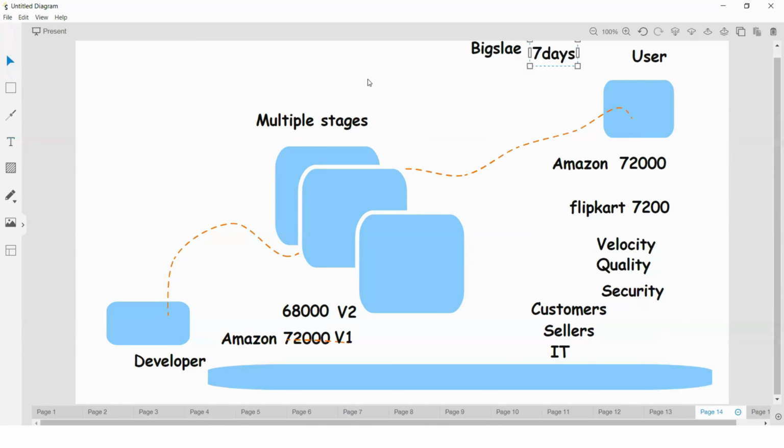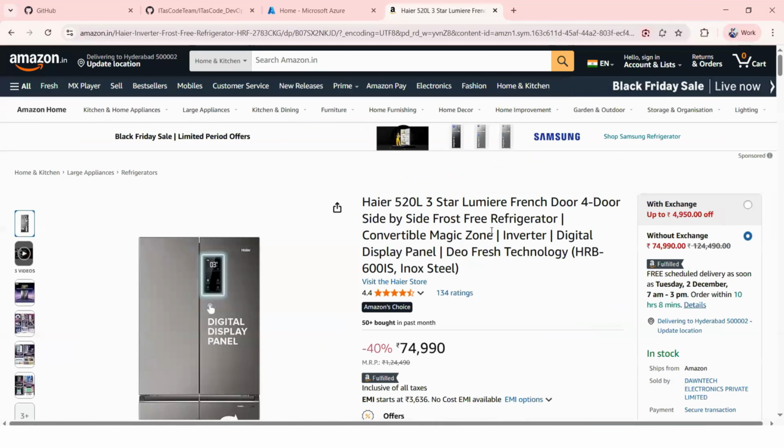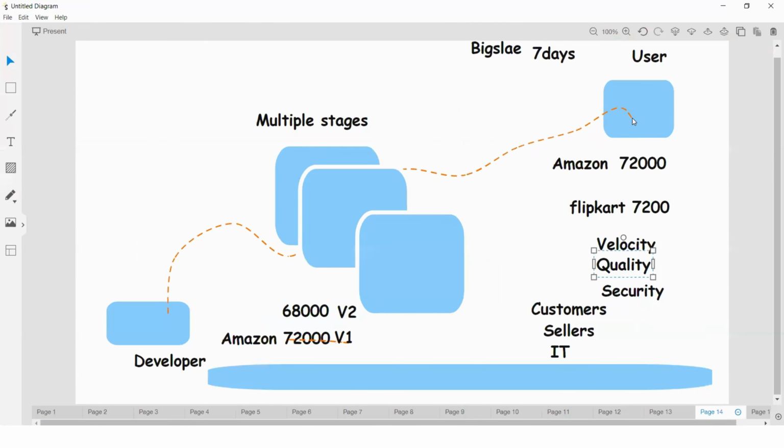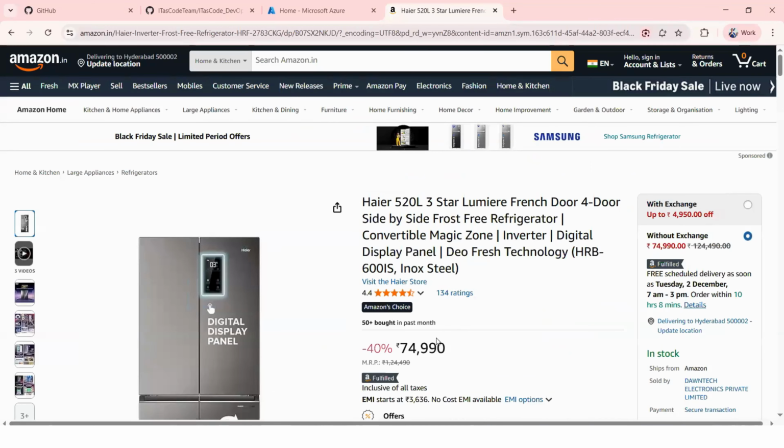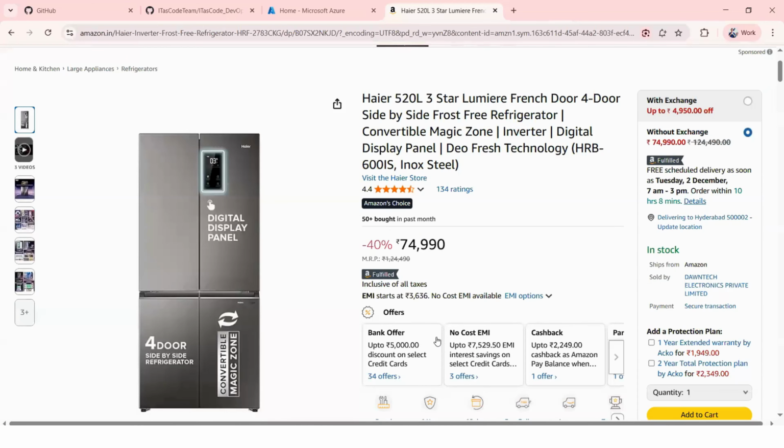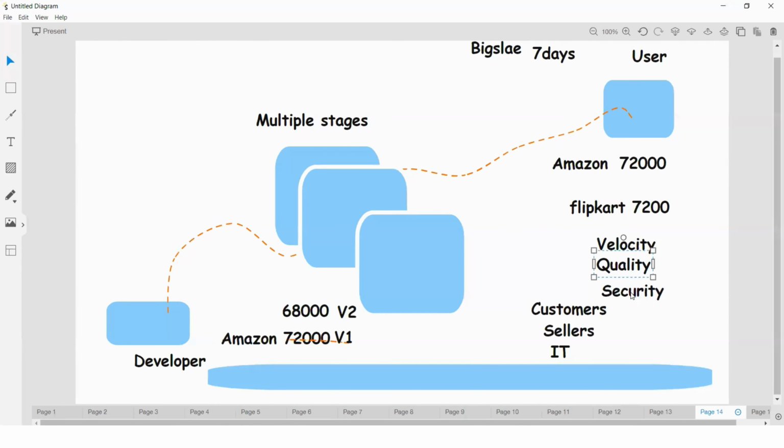The big sale is limited to only 7 days, right? And it should be delivered within the timeline. And also quality. Whatever changes you did as a developer should appear here. But whenever users try to access these new features, they should not get any errors, right? So we need quality also, second parameter. And the third parameter you can see is security.